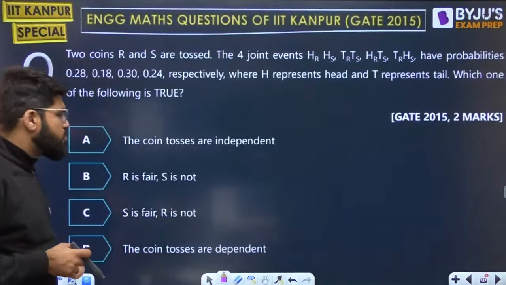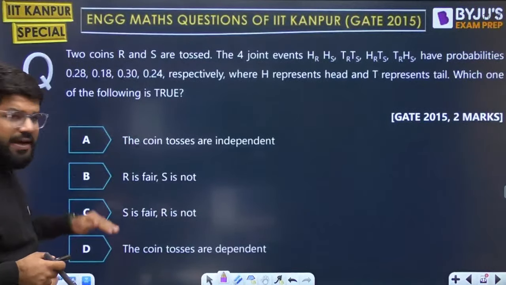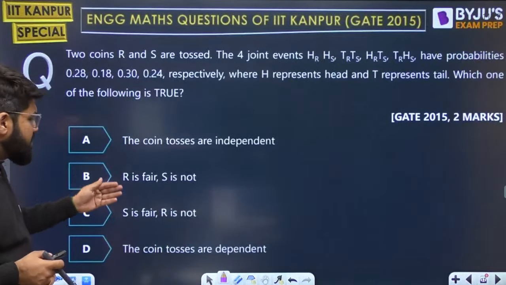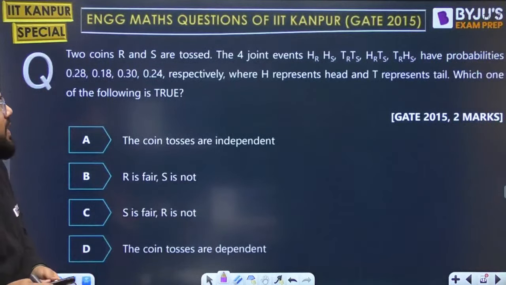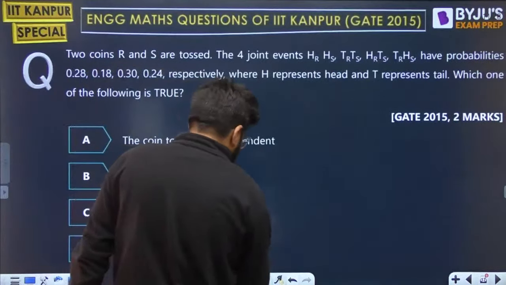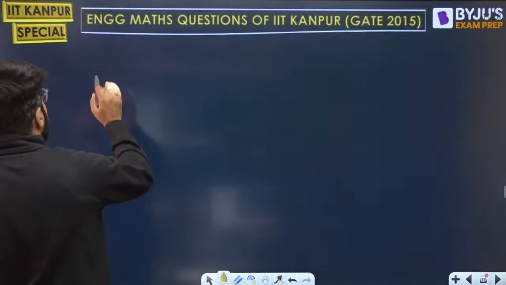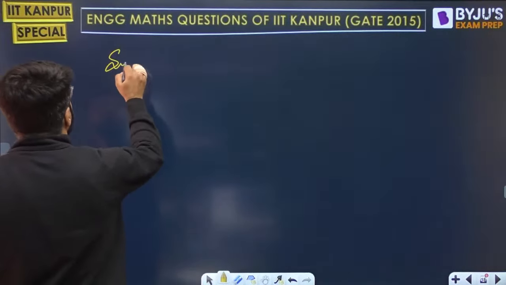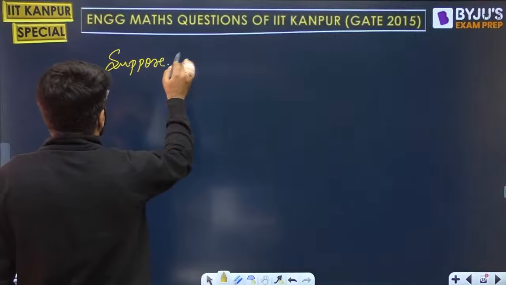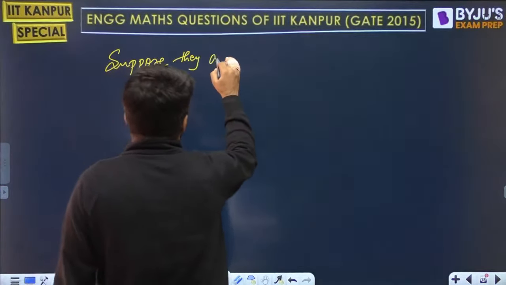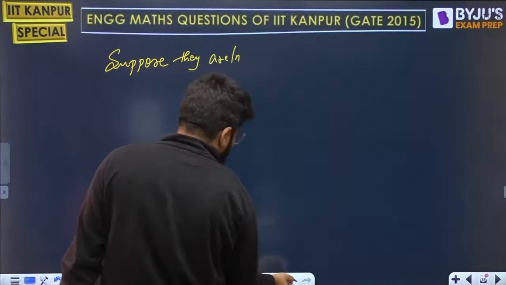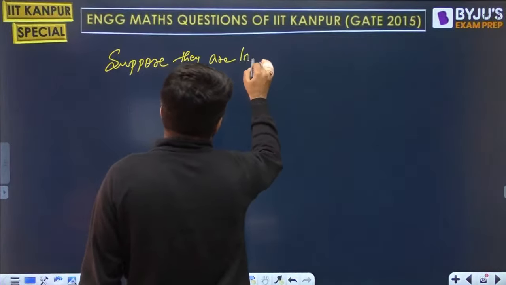Which one of the following is true? Whether the coin tosses are independent or dependent, or whether the coins are fair or unfair. Let us write these down. A very simple approach to this problem: first, HRHS is given. Suppose they are independent. So if they are independent, what law will they follow?